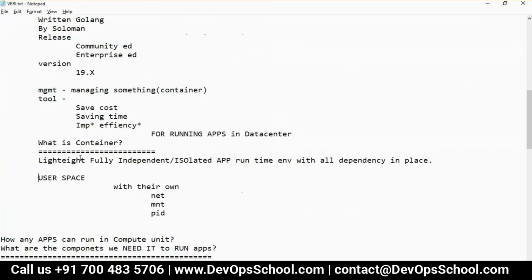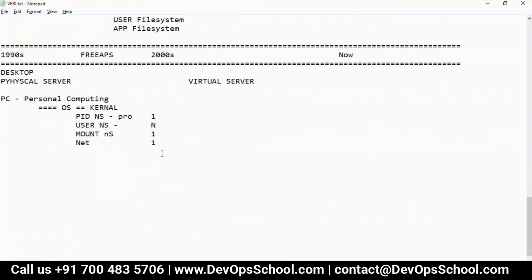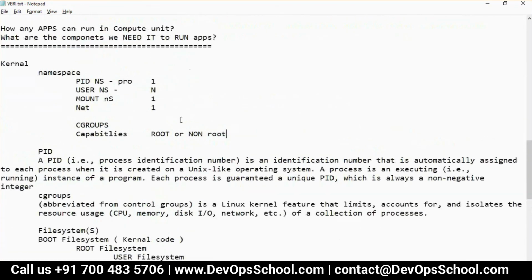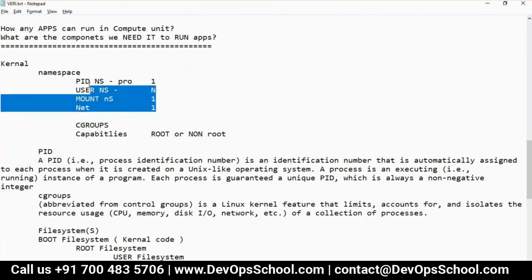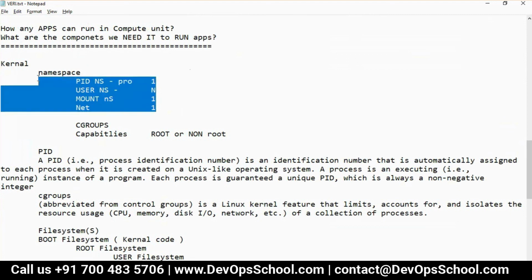And you can create as many objects as you want. So you want 20 PID, 20 user, 20 mount, like that. You can mimic this and create an object, something similar to that. So this is the way actually.